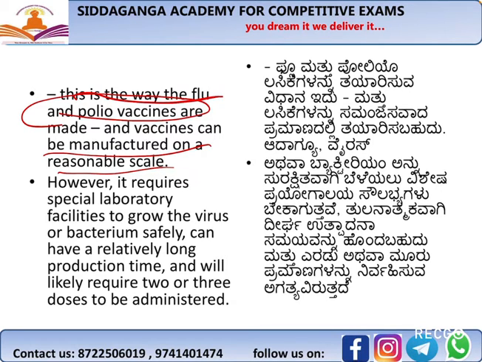However, it requires special laboratory facilities to grow the virus or bacterium safely, and can have a relatively long production time. So this is a drawback, a relatively long production time, and it will likely require 2 or 3 doses to be administered. This is a disadvantage in the whole microbe approach, and specifically the inactivated approach.